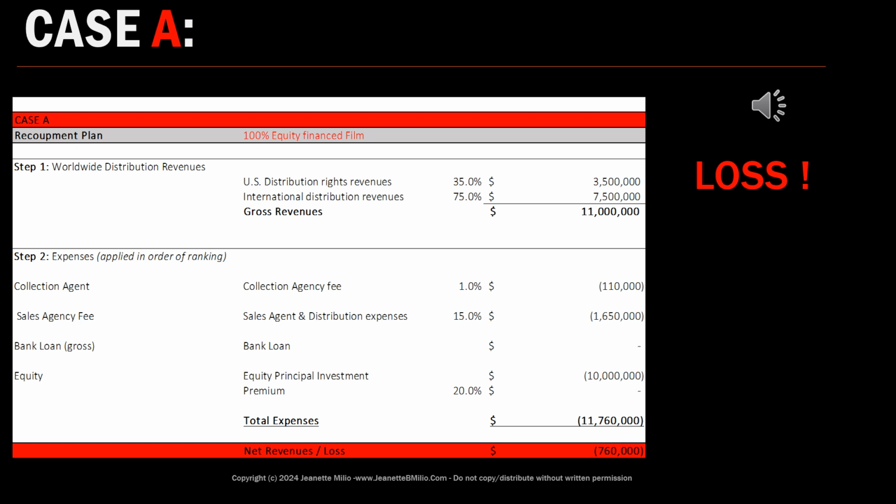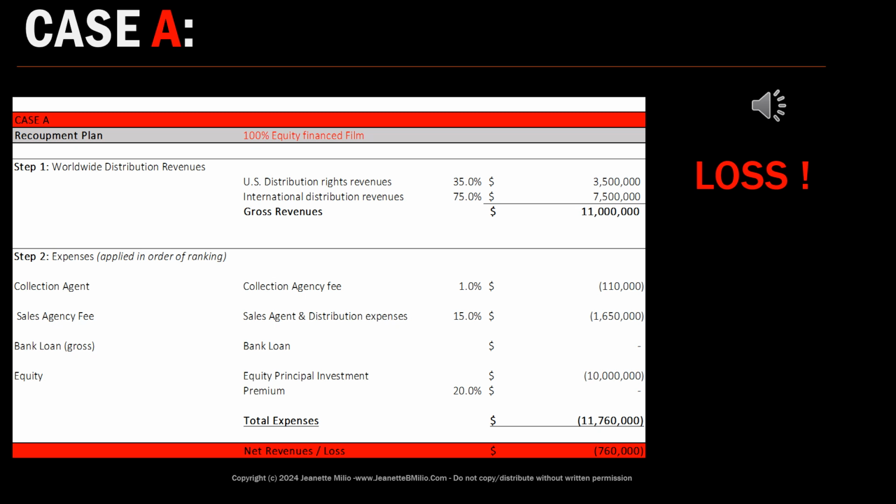In any event, the first person that gets paid is the collection agent, and they receive 1% of the distribution revenues registered in the collection agency account. The distribution revenues are $11 million. 1% of $11 million is $110,000 going to the collection agent. The second person that we would get to pay here is the sales agent. The sales agent would charge 15% of all the rights, because they're generating 15% of the gross distribution revenues. 15% of $11 million is $1,650,000.